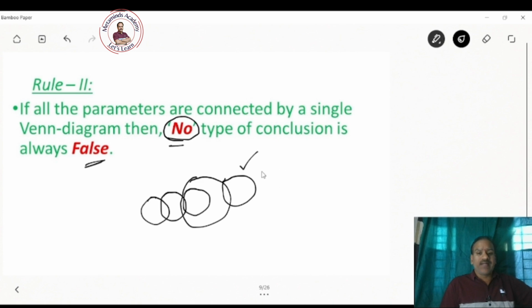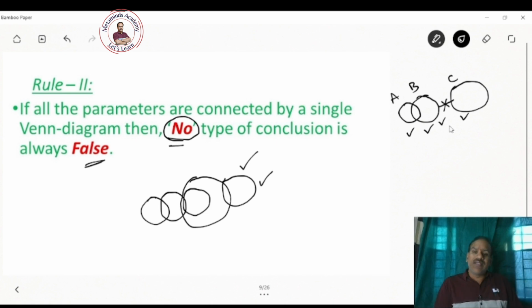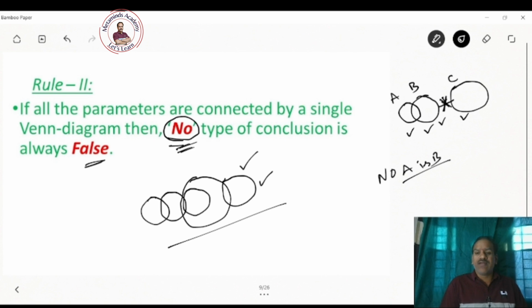If all the parameters are connected, the basic diagram looks like this. When at least two parameters are disconnected, then the basic diagram will be like this. When there is a disconnection, that means like this, right? This is A, B, C. When you have a statement like no A is B in the given set of statements, definitely there will be some disconnection in the given basic diagram. If all the parameters are connected, then all the no type of conclusions are false.